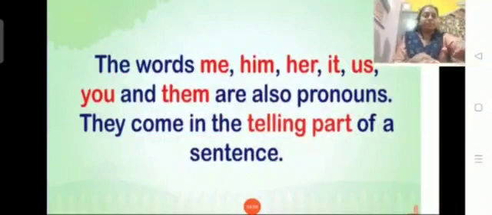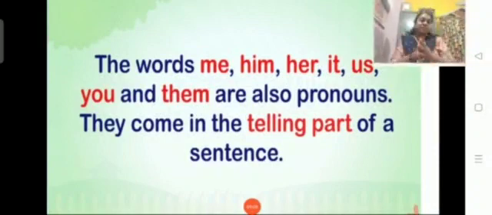The words me, him, her, it, us, you and them are also pronouns. They come in the telling part of a sentence. When we are talking about someone, we use these words, children. This book belongs to me. It is my book. So, him. When you are using him in the sentence also.